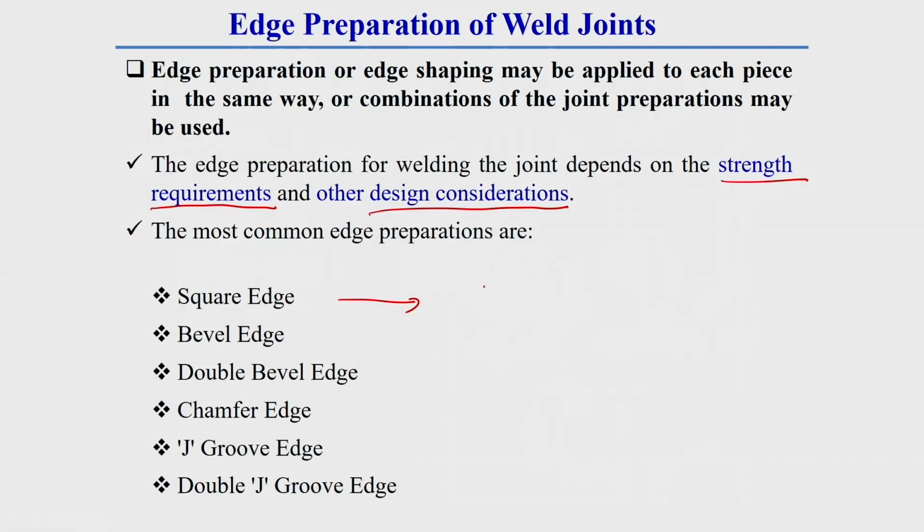generally in this edge preparation, the edge of the workpiece has a shape which is square in nature. That means there is no edge preparation.